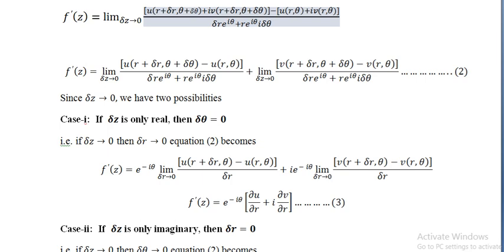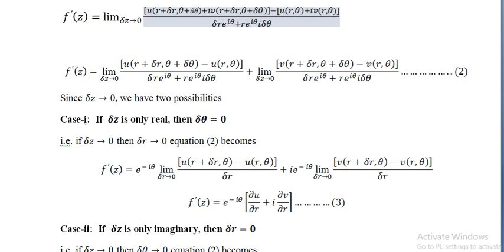So here we subtract the real and imaginary parts, and the derivatives of u and phi with respect to r become dou u by dou r and dou v by dou r into i, with e to the power minus i theta as a common term here.